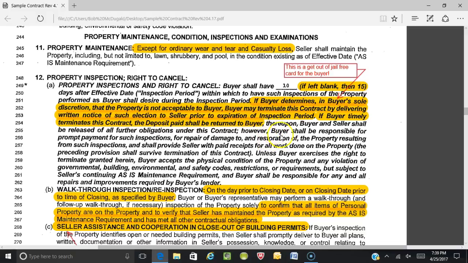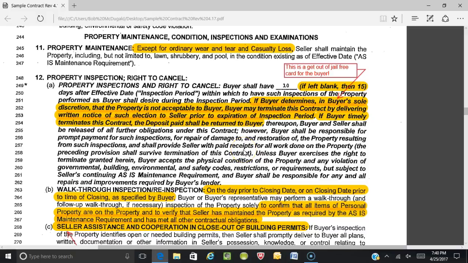Because if we read further on this other stuff, it basically says that the buyer shall still be responsible to repair any damage as a result of the inspections. But unless the buyer exercises the right to terminate granted herein, meaning if they terminate within this time period, buyer accepts the physical condition of the property and any violation of the governmental building, environmental, and safety codes, restrictions, requirements, but subject to seller's continuing as-is maintenance requirements. What does that mean? It means that if the buyer goes all the way past this date, then they're deemed to have accepted the property in its as-is condition.